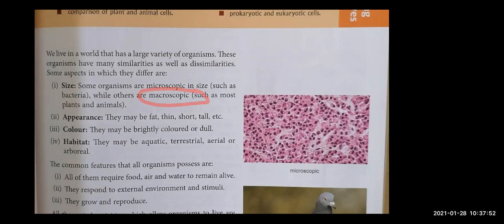Next, we can differ on the basis of appearance. Some are fat, some organisms are thin, some are short, and some are tall, right? So this is also a dissimilarity. We can see third dissimilarity in terms of color. The organisms, they are of different colors. You compare a parrot, you compare a pigeon, you compare human, you compare trees, you compare the bacteria, right?